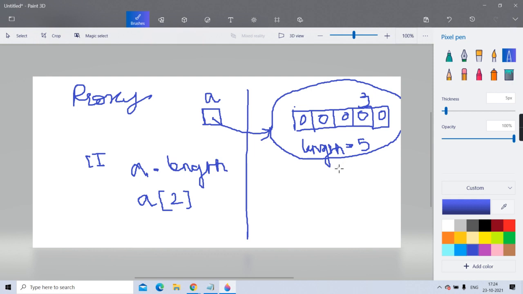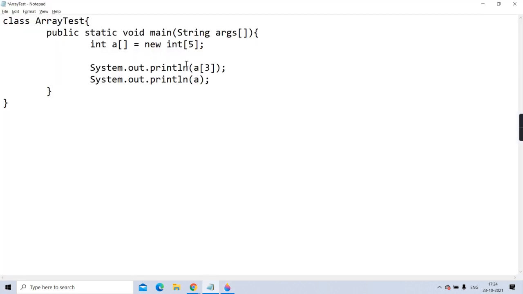You are getting it or no? Clear? Okay. So please understand what I am trying to tell you. So a[3], if I write, it will print 0. And what will it print when I am passing a only? What is going to get called here?